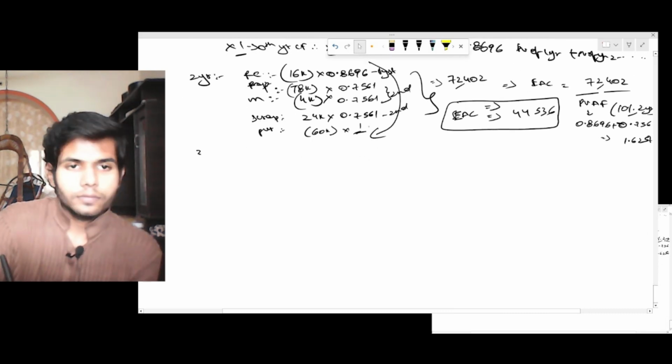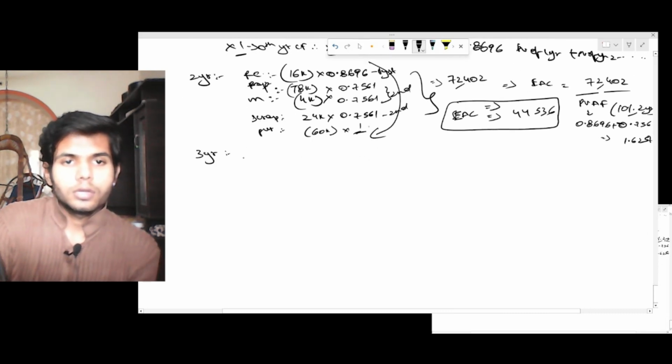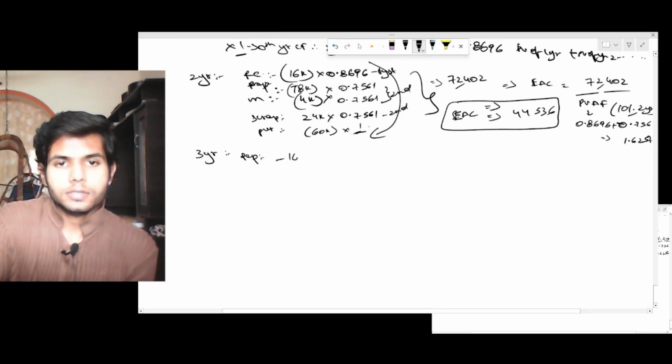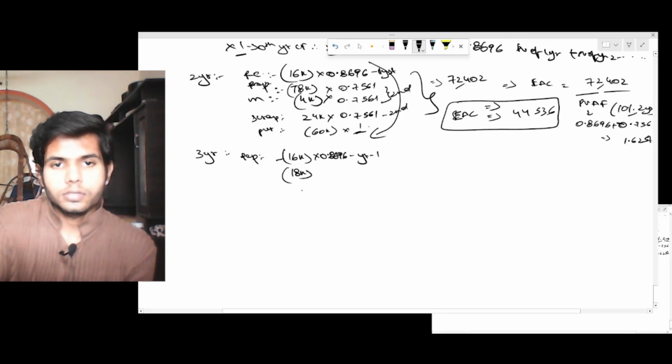Again, for year 3, it is repairs and maintenance 16,000 into 0.8696, year 1, 18,000 into 0.7561, year 2.